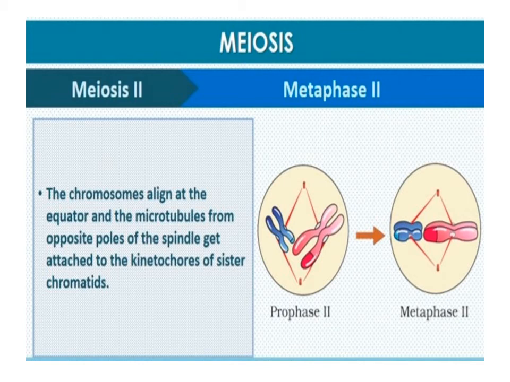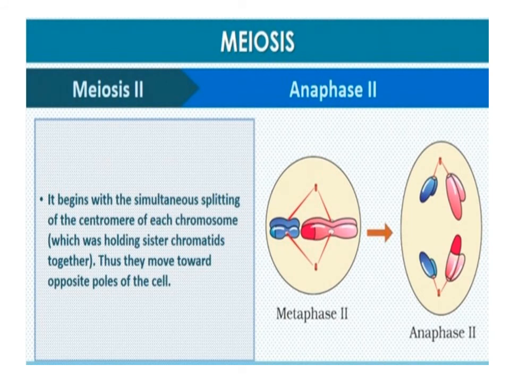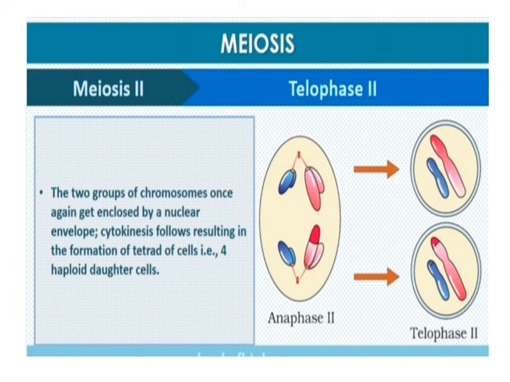Metaphase II. The chromosomes align at the equator and microtubules from opposite poles of the spindle get attached to the kinetochore of sister chromatids. Anaphase II. It begins with the simultaneous splitting of the centromere of each chromosome, which was holding the sister chromatids together, allowing them to move towards the poles of the cells. Telophase II. The two groups of chromosomes once again get enclosed by a nuclear envelope. Cytokinesis follows, resulting in the formation of a tetrad of cells, that is, four haploid daughter cells.